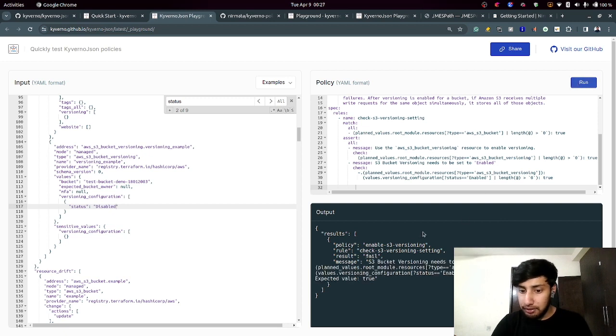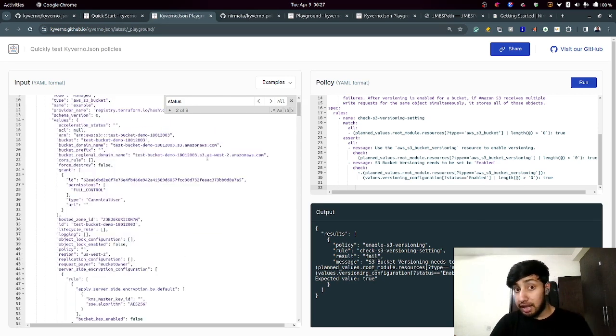And if I run this, you can see it's saying failing, and the message is that S3 bucket version needs to be set to enabled, which is giving you the correct error message that this status needs to be set to enabled. That's one use case.